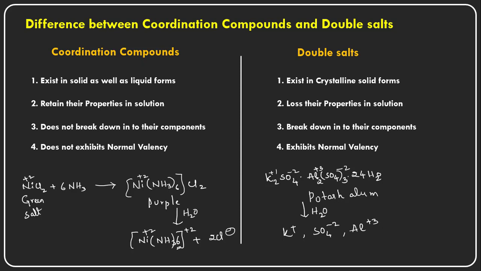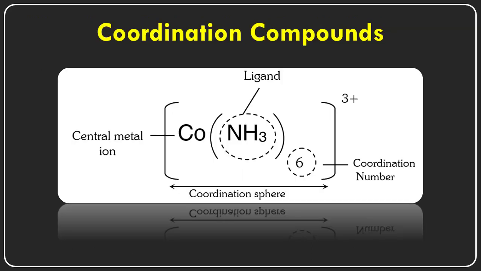So simple cross multiplication applies here. This double salt exhibits the normal valencies only, but coordination complexes do not exhibit the normal valency. They can form more bonds than the normal valency. These are the differences between coordination compounds and double salts.